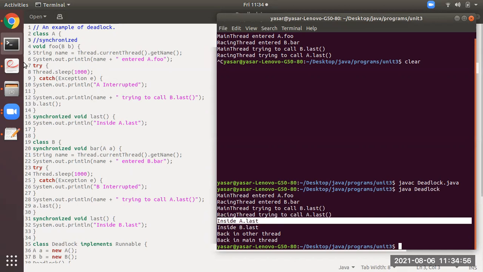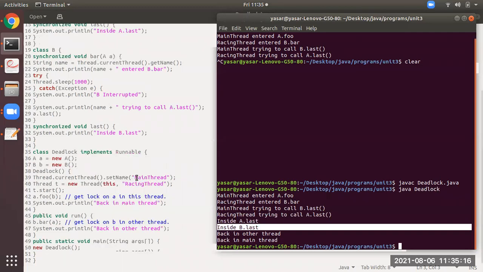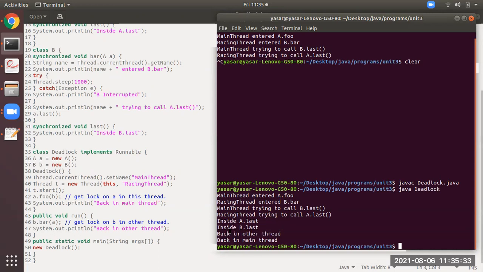And now this part is finished. After that, b.last is able to access this part. Means from line number 13, b.last, it is able to access line number 31. So you can see this output. So this is finished. Then what will happen? It will come back over here from where these were called. These two were called from line number 42 and 46. They will return back. So at line number 43 and line number 47, you can see back in other thread and back in main thread.